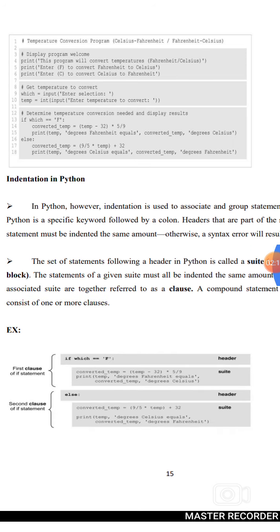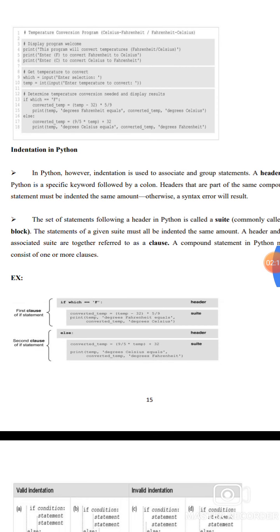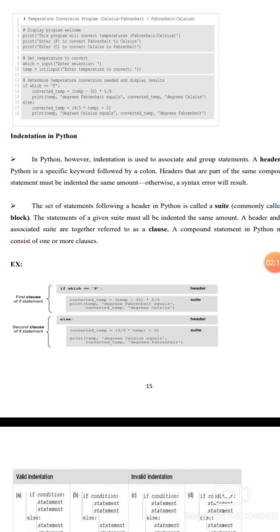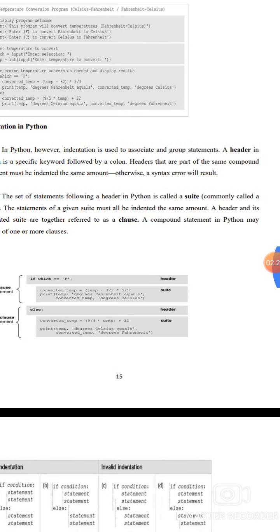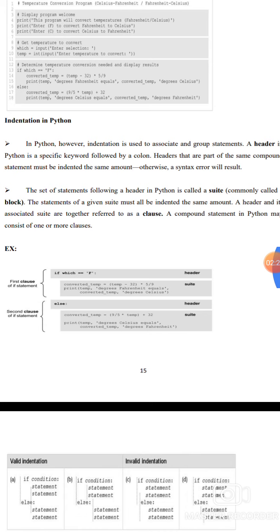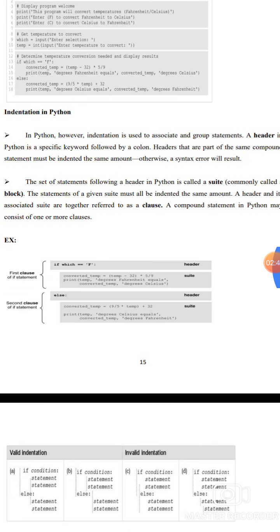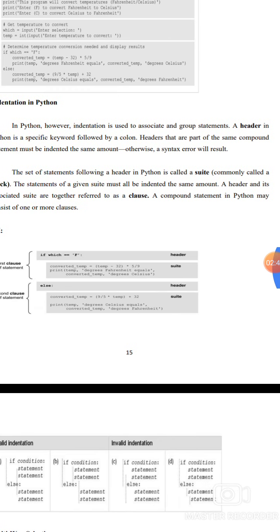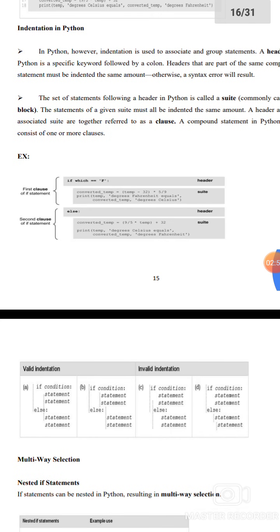Indentation in Python. In Python, indentation is used to associate and group statements. A header in Python is a specific keyword followed by a colon. The header and the parts of the same compound statement must be indented the same amount, otherwise a syntax error will result. A set of statements following the header in Python is called a suite, commonly called a block. The statements of a given suite must be indented the same amount. The header and its associated suite are together referred to as a clause. A compound statement in Python may consist of one or more clauses.